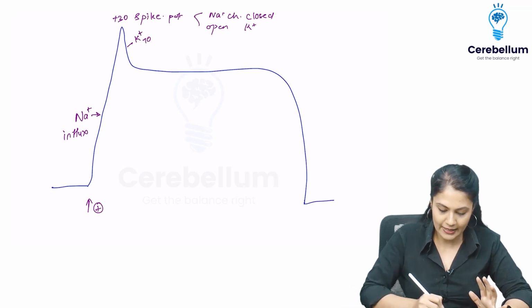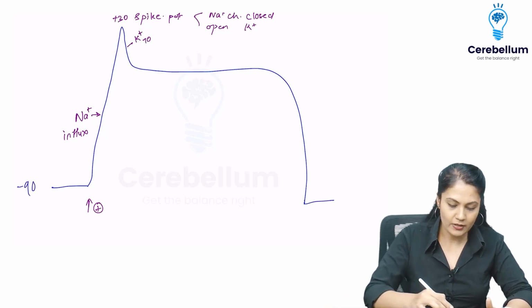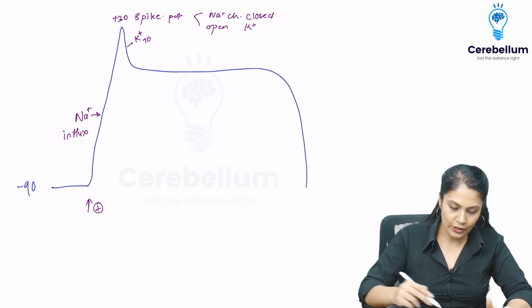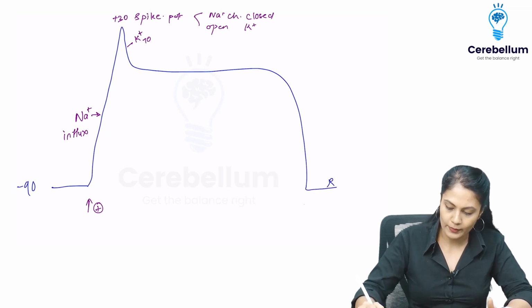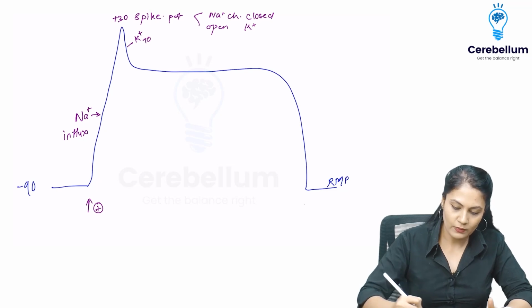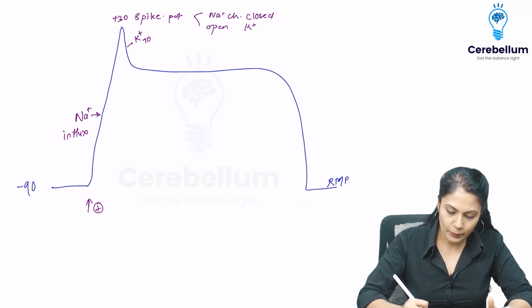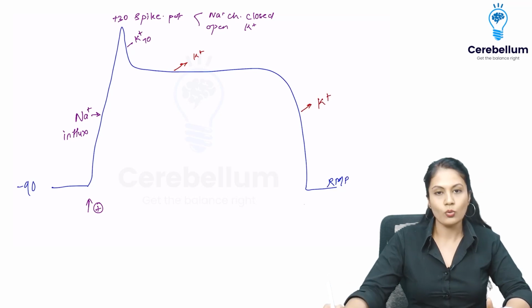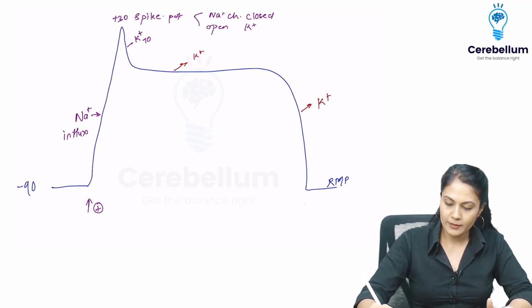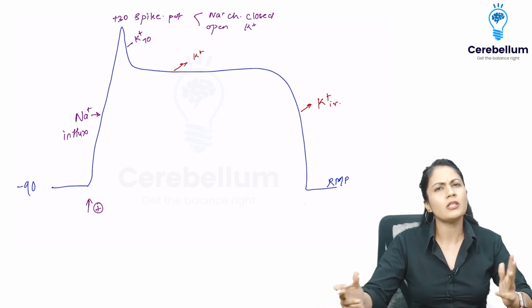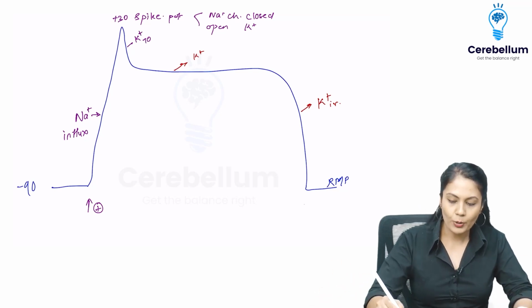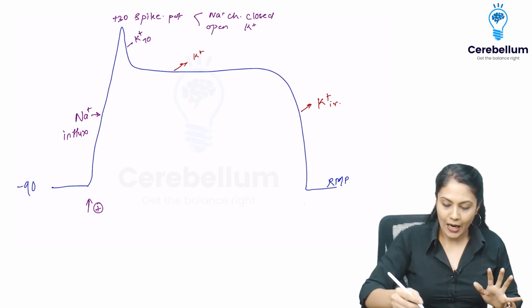RMP is going to be minus 90 over here. Minus 90 over here. And unless and until I reach back to RMP, this potassium efflux will not stop. That means the potassium efflux will continue here also, and here also, and the potassium efflux is also going to continue here. But here specifically the inward rectifier channels are going to be open, if you want to remember the subtype of it.